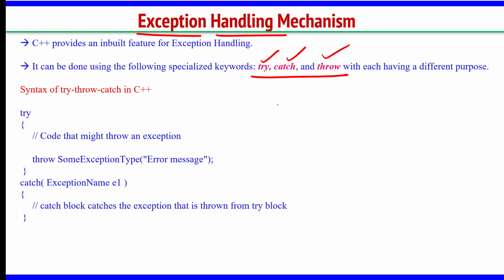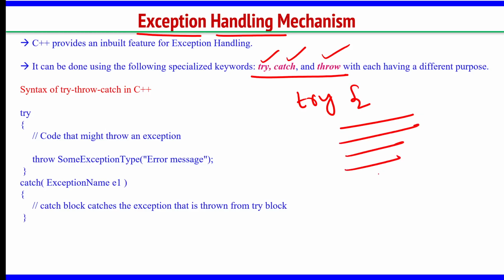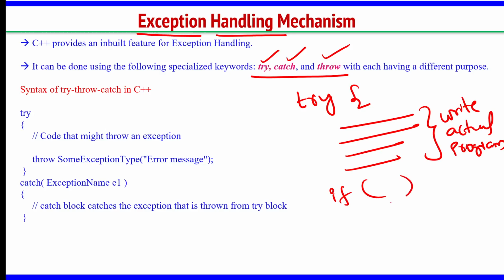Before we go to the syntax, you write try, open bracket, and write your actual code, the actual program which you want to implement. Then after writing the statements, based on some conditions, you can use the throw keyword to throw the exception.